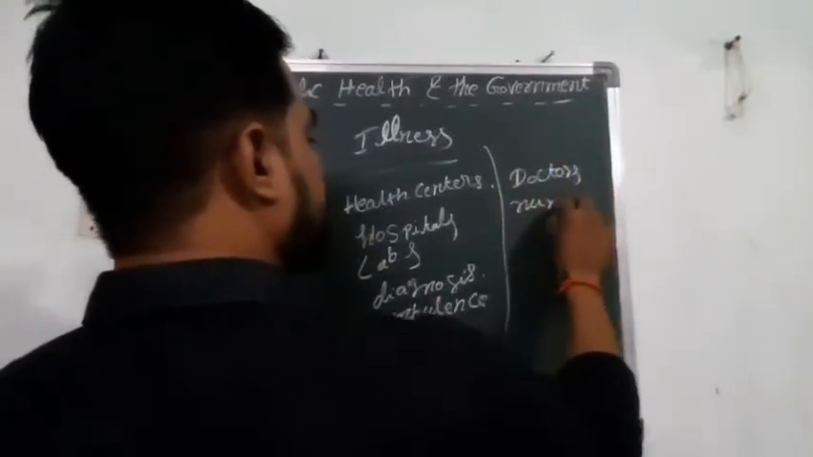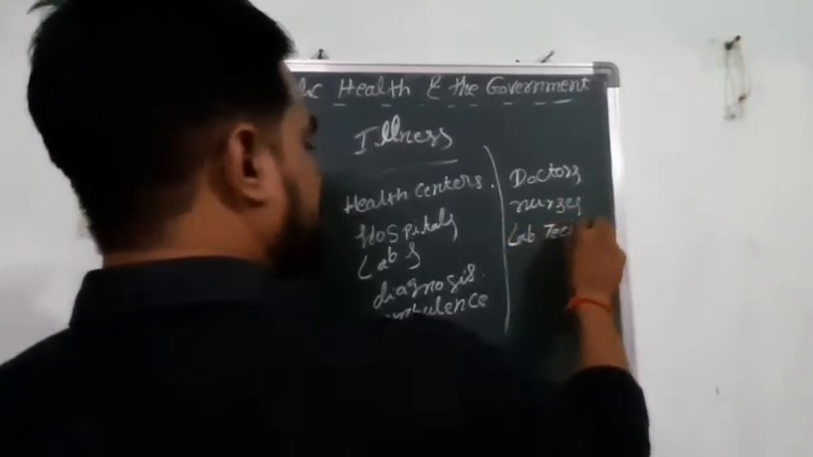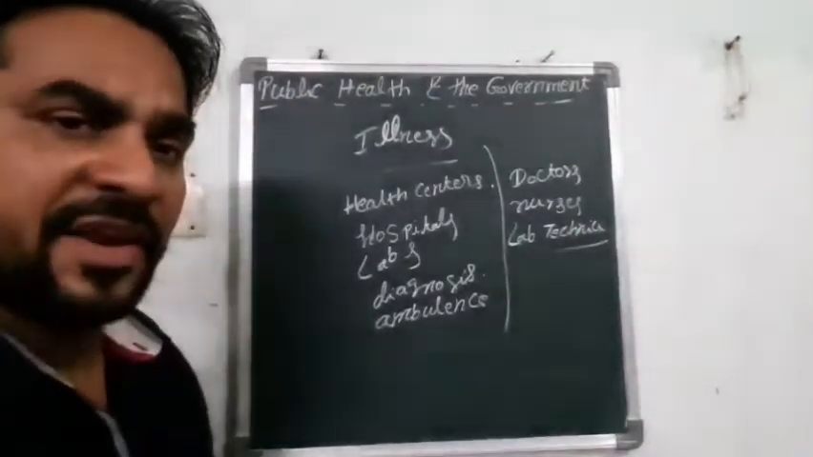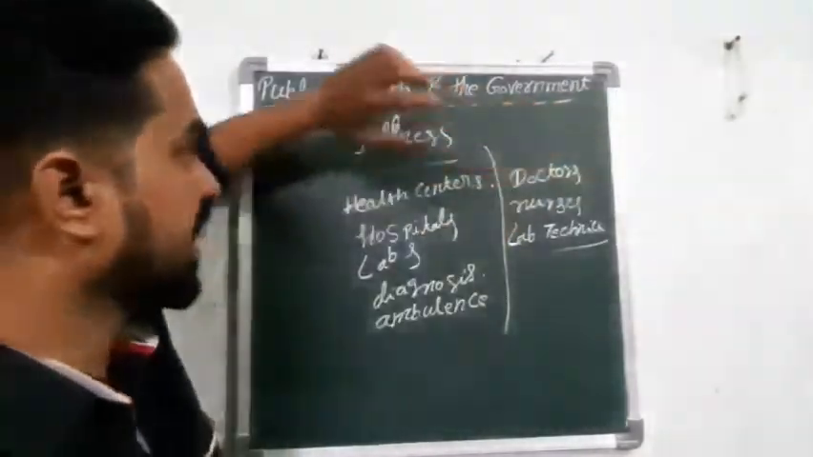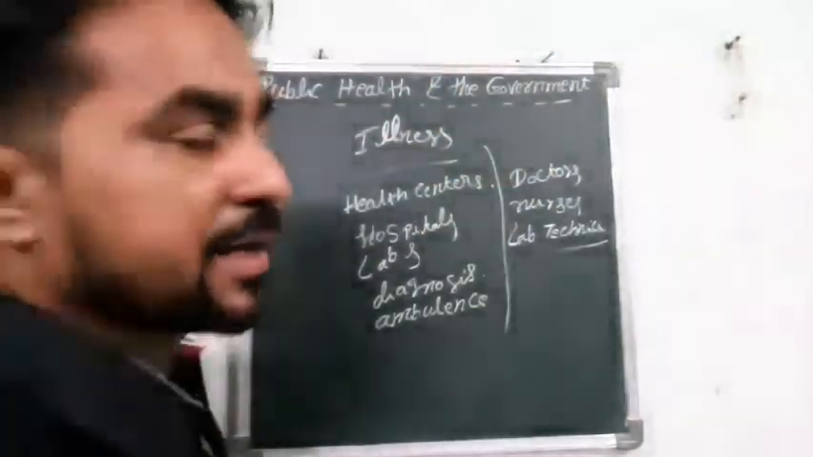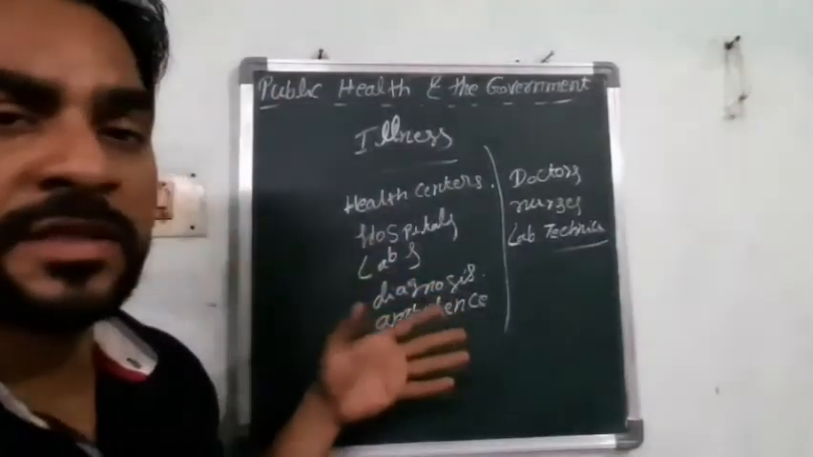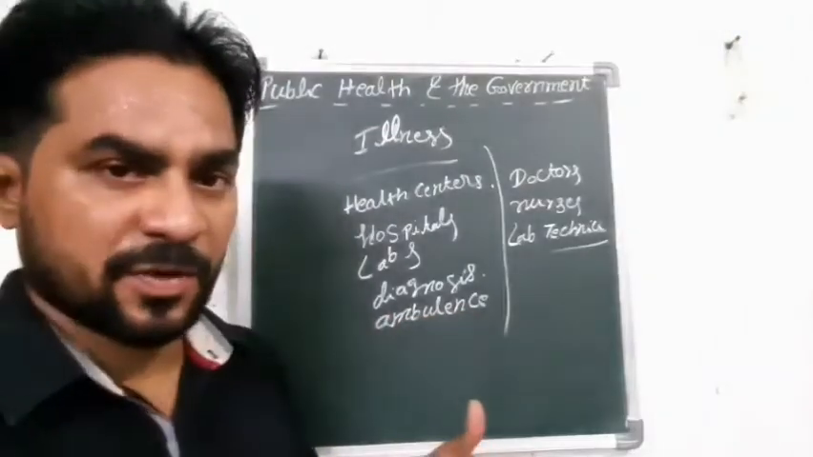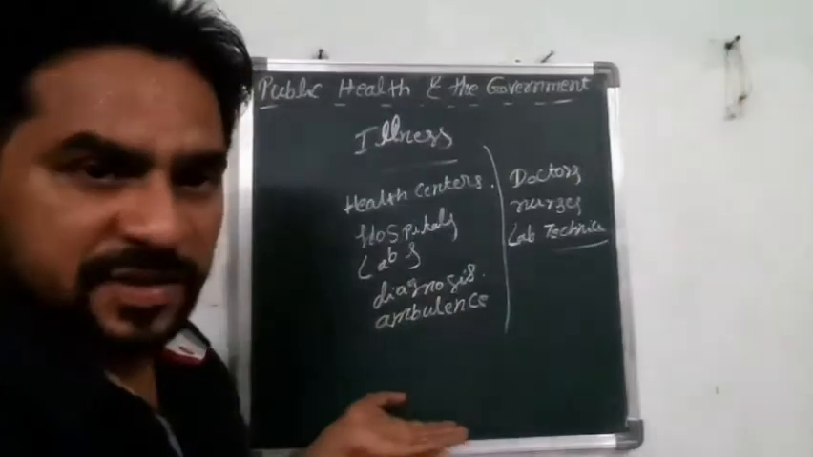nurses, lab technicians, and also every other people also. So these are some different types of things. First, if any people are having any illness problem, the government is responsible to solve the illness problems. For that reason, the government is providing all these facilities.